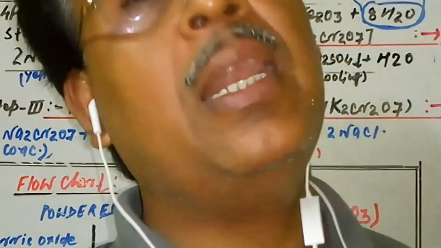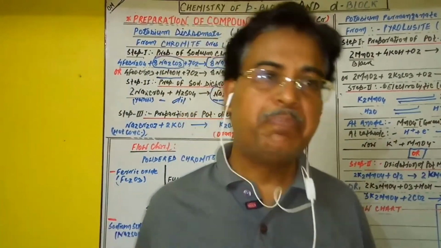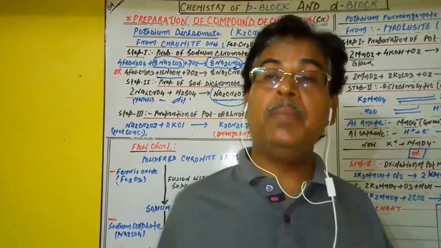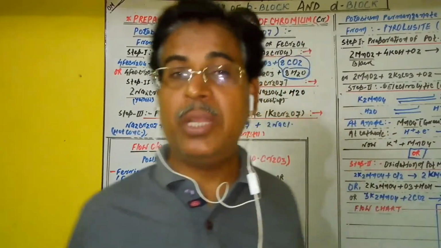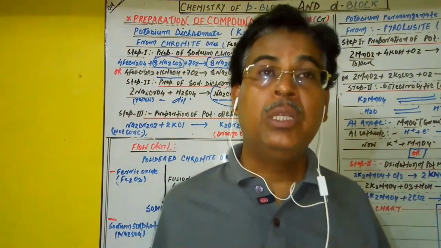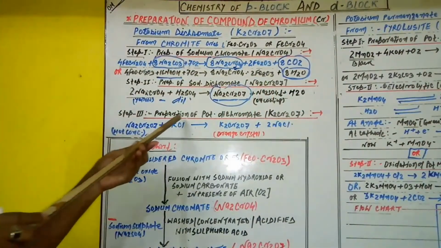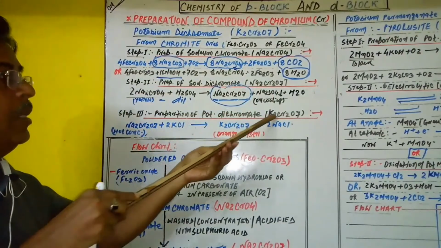Now we discuss the last step, the preparation of potassium dichromate. The compound obtained is orange in color, but we want to convert it to potassium dichromate. The name of the third step is given here: preparation of potassium dichromate, K2Cr2O7.